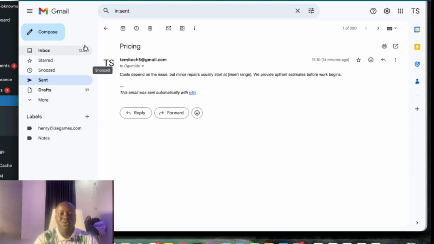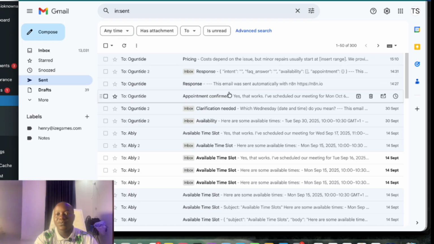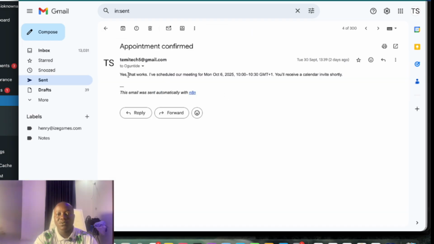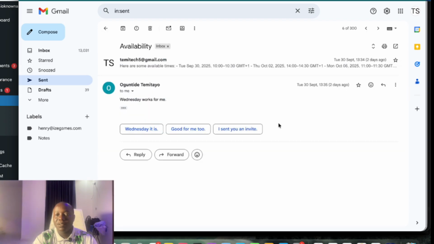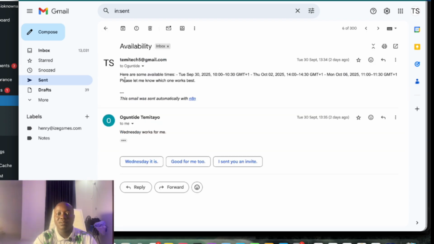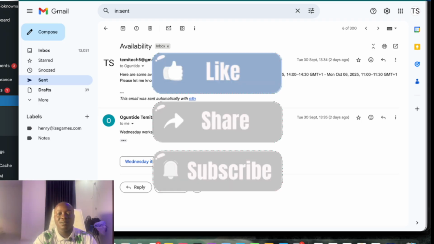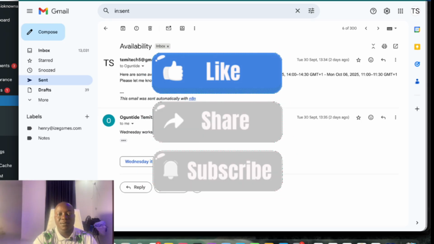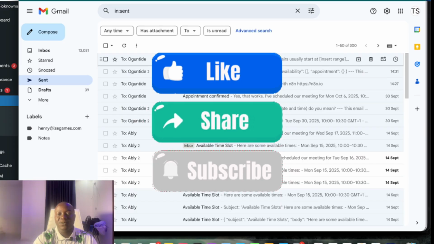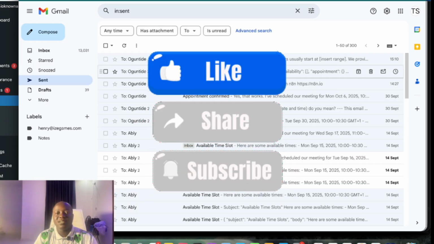Like before, I've shown you some other messages. Like if you ask for an appointment, it will show you this is the confirmation for appointment time. Can you see? It's giving the client options of times that are available for booking. So that's all about this Gmail AI agent.